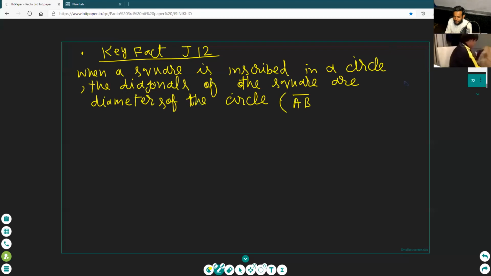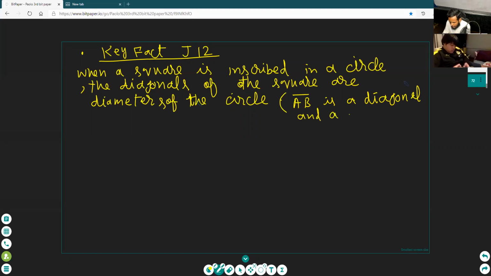Okay, see here, Paulo. The square inscribed in a circle. When a square is inscribed in a circle, the diagonals of the square are diameters of the circle. Okay, the diagonals of the square and the diameters are both equal. Wait, first I write the theory, then I will make the figure. Diagonals and a diameter.